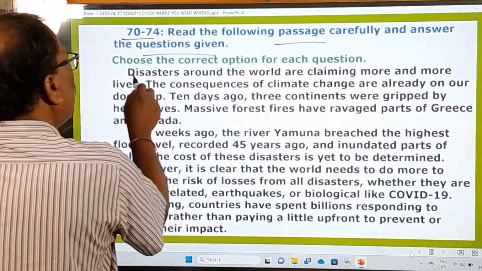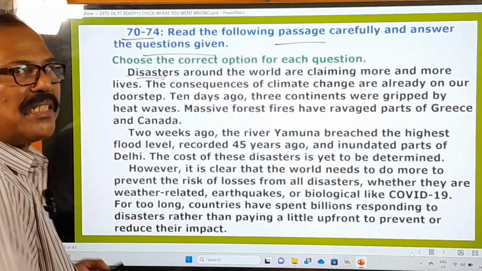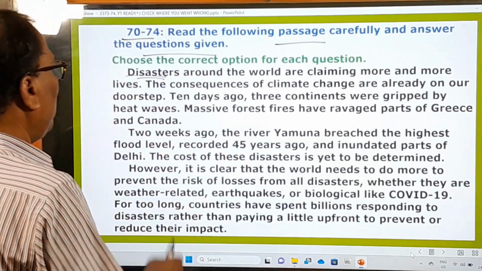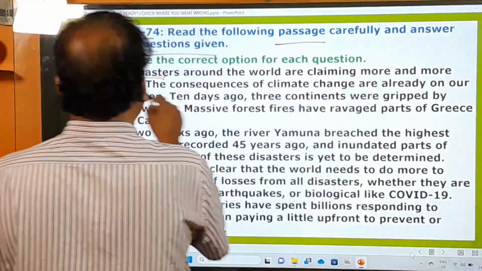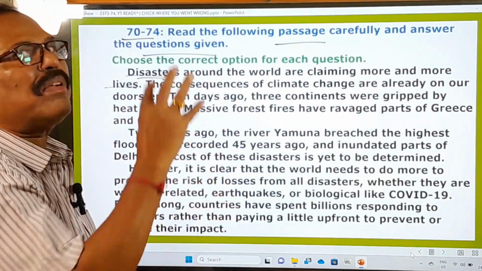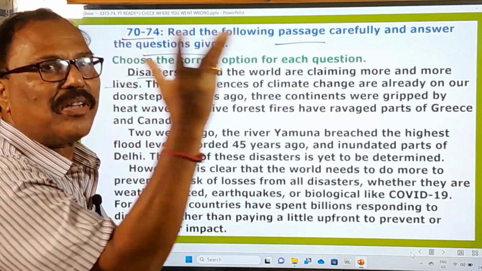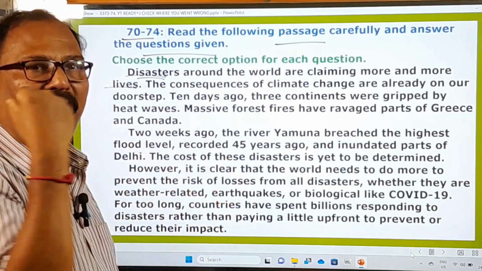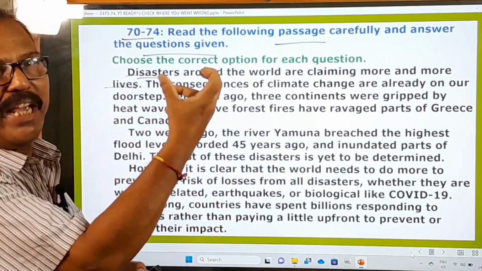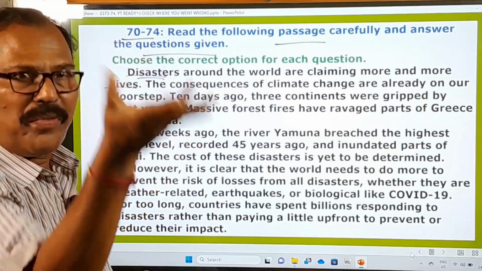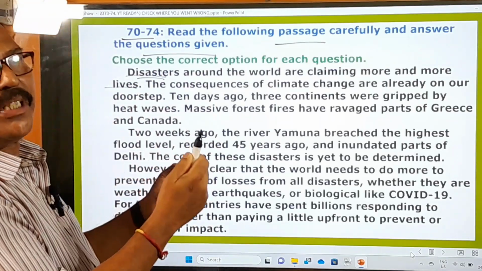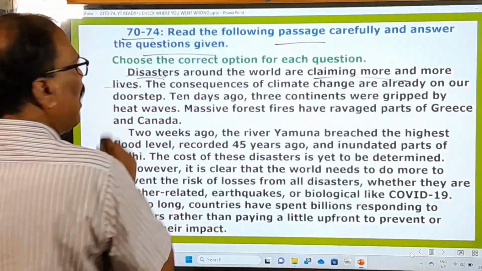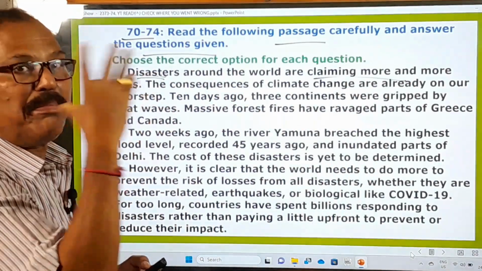And here see, disasters. This passage is all about disasters or natural calamities. "Disasters around the world are claiming more and more lives." So nowadays, all over the world, disasters are taking place, natural calamities are taking place. Natural calamities means floods, earthquakes, wild fires, heat waves. These are all natural calamities, including COVID-19 and all that. These disasters are claiming more and more human lives. They are killing more and more human beings.